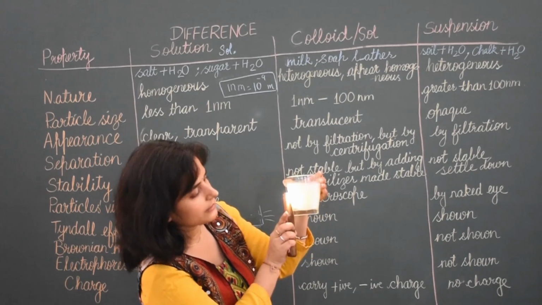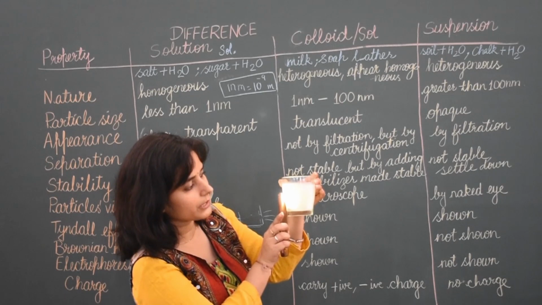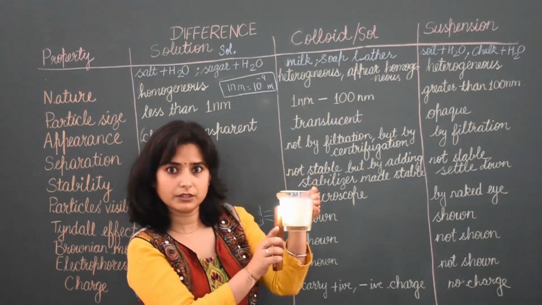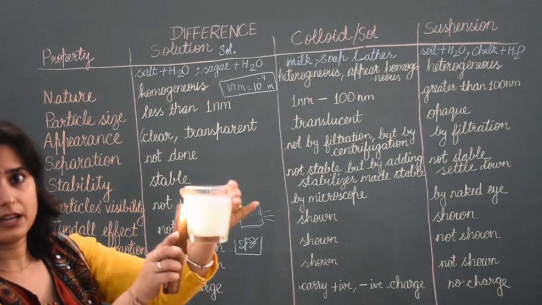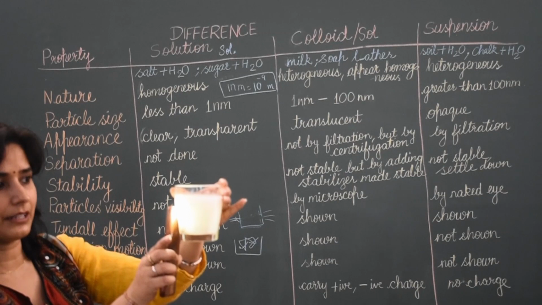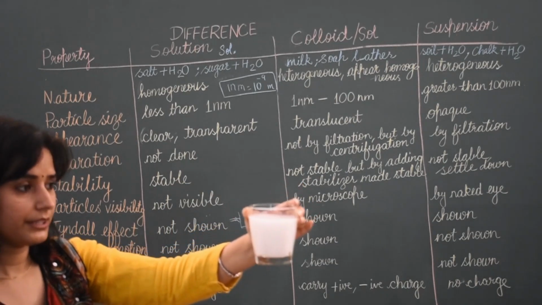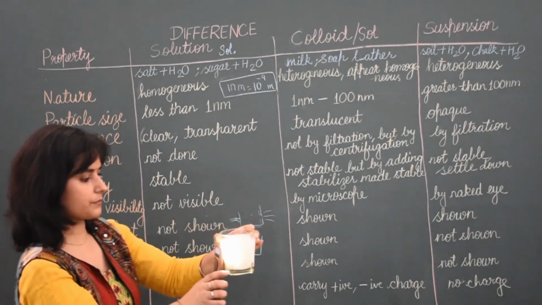You can see this light inside the milk also. From inside also the milk is showing light. Okay, see this. At my hand it is not clear, but inside the solution this light is clear. See this one. It is not shown here, but shown inside this mixture.